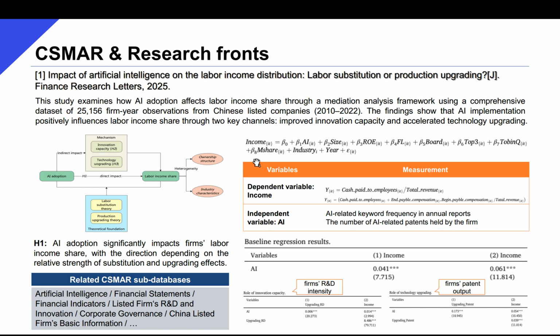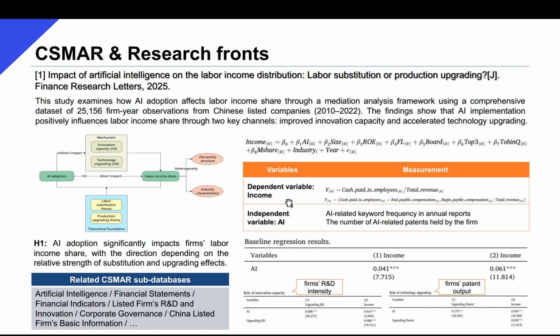AI's impact on the labor market has been controversial. The adoption of AI either replaces some workers or enhances human capabilities so that workers can perform higher value work with better productivity. And this study conducts empirical analysis to examine the real impact. The dependent variable of this study is labor income share, measured by the ratio of cash paid to employees to total revenues. Relevant data can be found in the subdatabase financial statements.